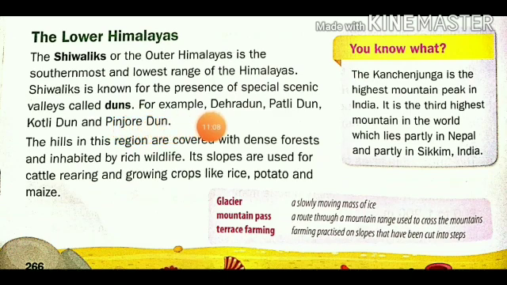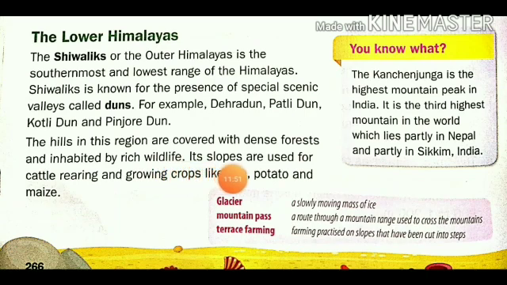For example, Dehradun, Patli Dun, Kotli Dun and Pinjore Dun. The hills in this region are covered with dense forest and inhabited by rich wildlife, meaning different types of animals are present in the forest.